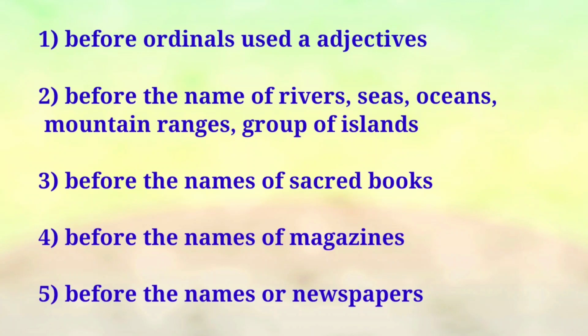And then look at the fourth point, before the names of the magazines. Kumudam, Kalki, and then Business India, the Femina India, these are all magazines. So if you are going to pronounce these magazines, yes, you have to use the article the before the magazines. And then the fifth one, before the names of newspapers. Friends, have you ever noticed the newspaper title? The Hindu newspaper, how does it appear? The Hindu, right? So before the names of newspapers you have to use the article the.